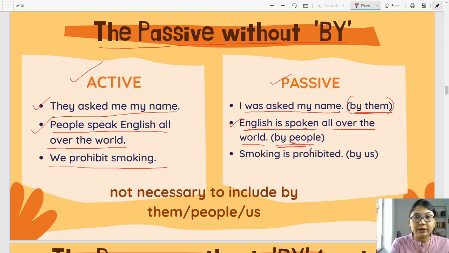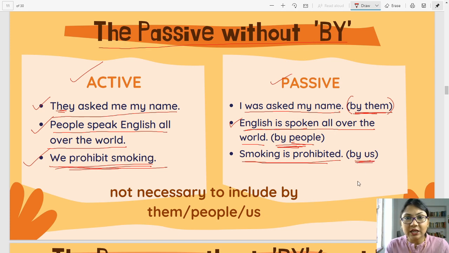We prohibit smoking. Passive voice of this particular sentence, we have always seen it in malls, in restaurants, and in many other offices. Everywhere we generally see the passive voice of this particular sentence. What is it? Smoking is prohibited. Do you see smoking is prohibited by us written anywhere? You don't see. The by us you never see anywhere because it is not necessary. Smoking is prohibited. It can stand for itself. You don't need the agent over here.